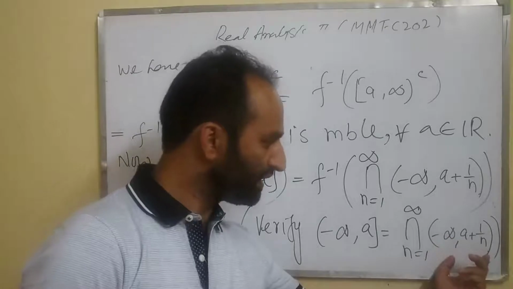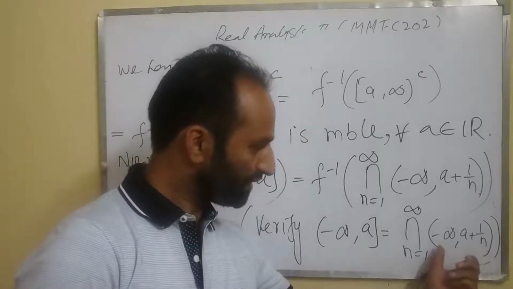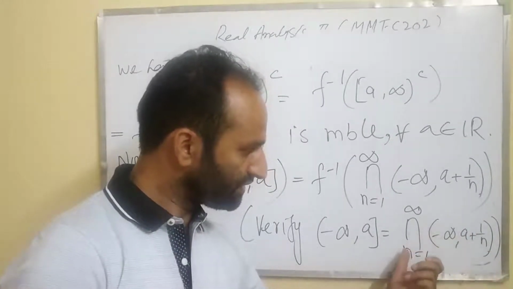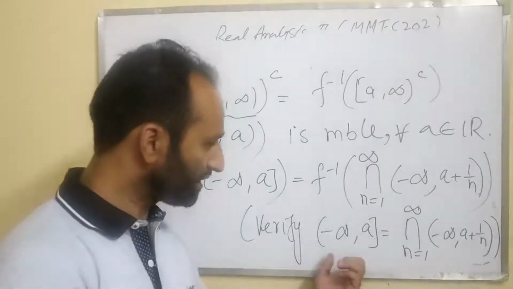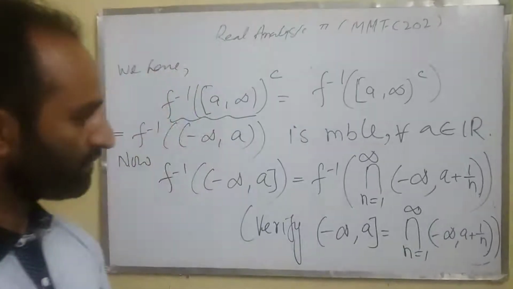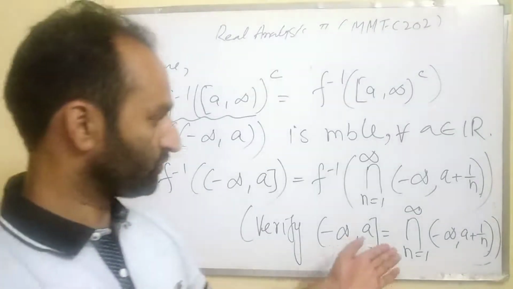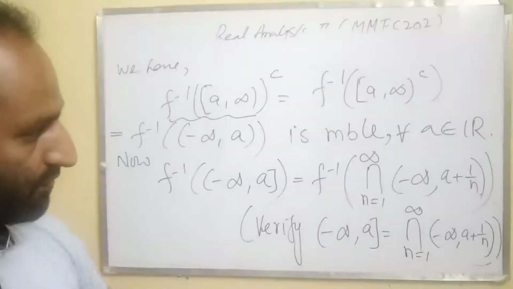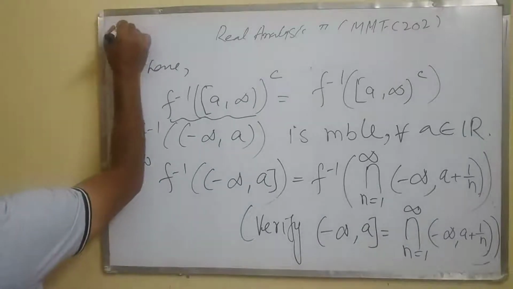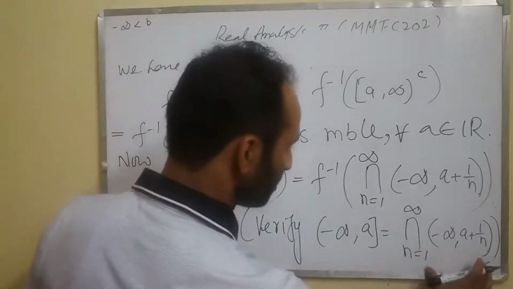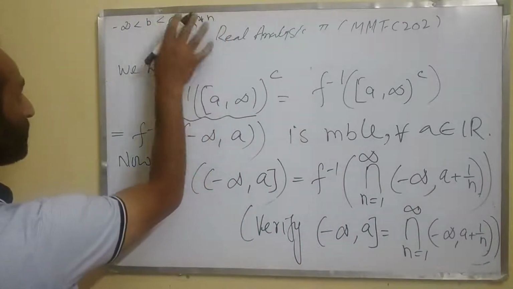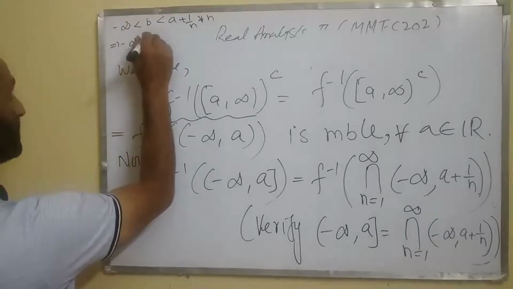Suppose you choose any point b here, so that b satisfies the following property: minus infinity less than b less than a plus 1 by n. Which means minus infinity less than b less than or equal to a, because if it's less than a plus 1 by n for each n, then letting n approach infinity, it must be less than or equal to a.